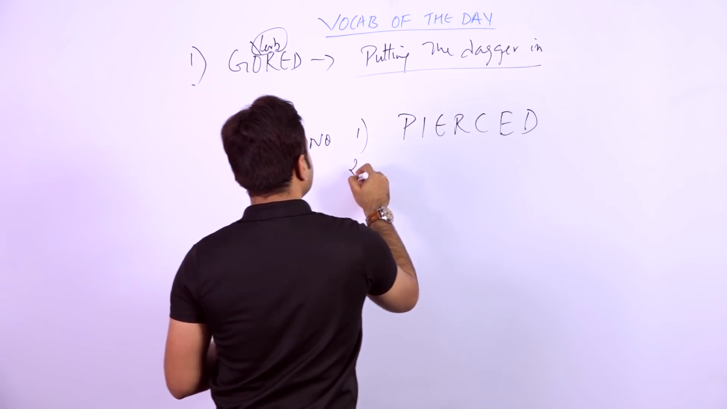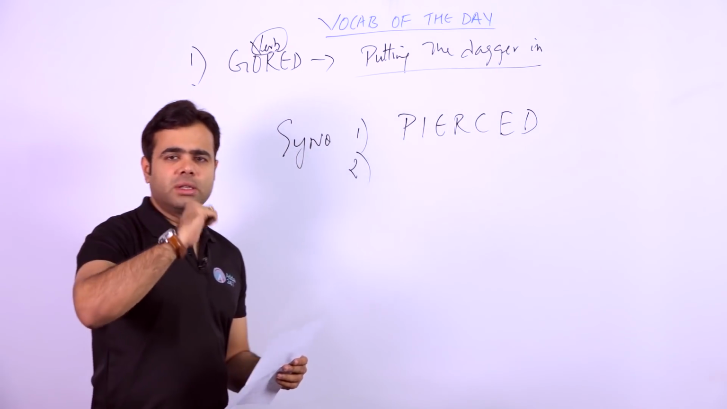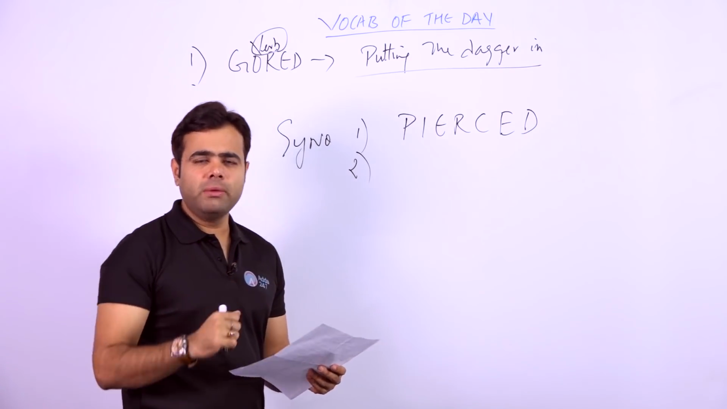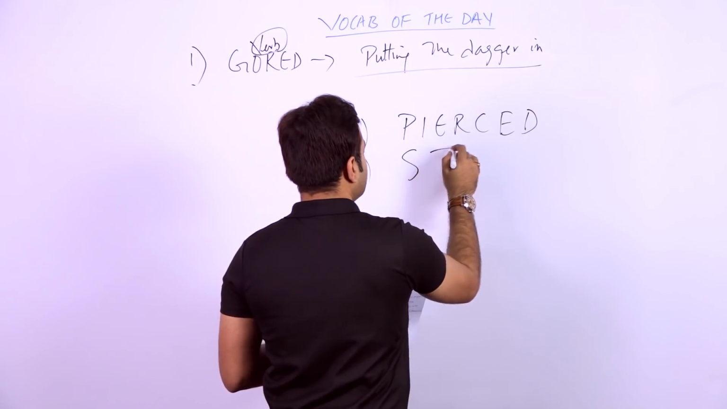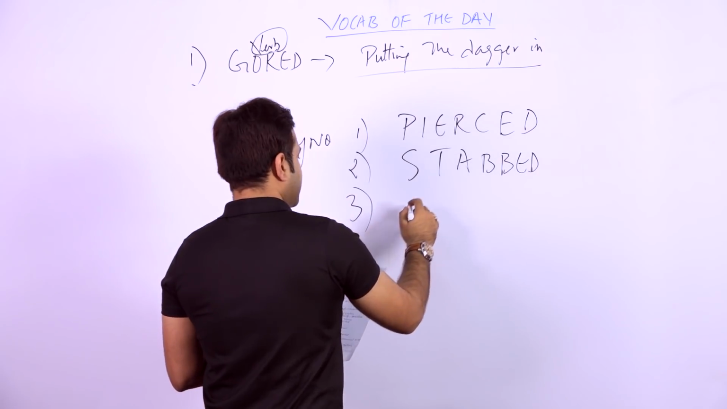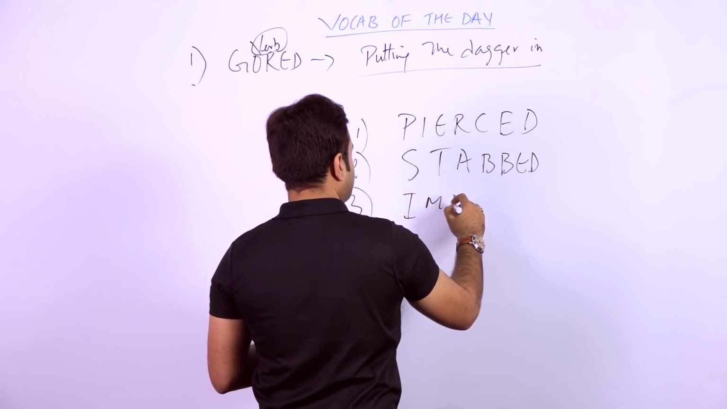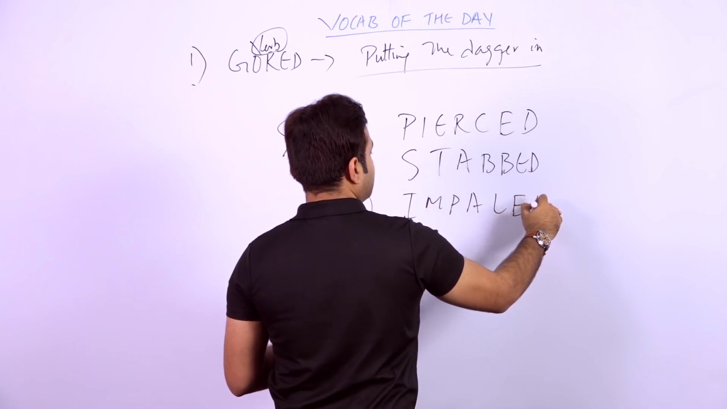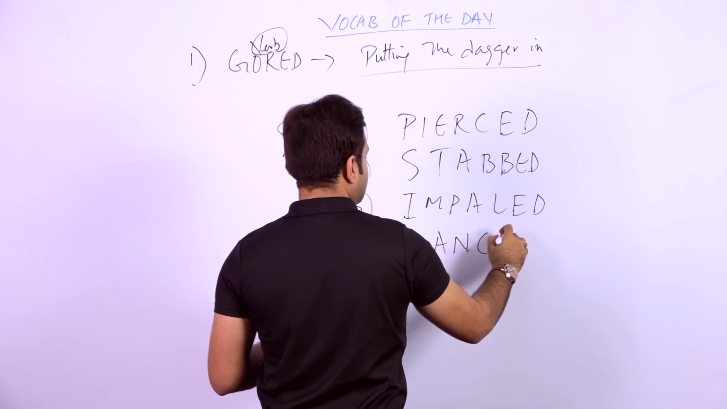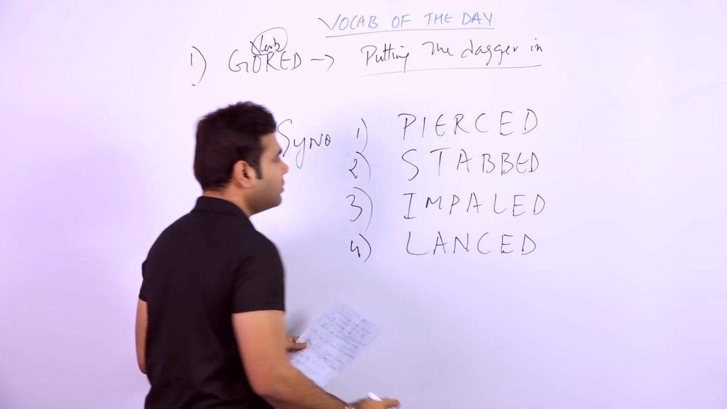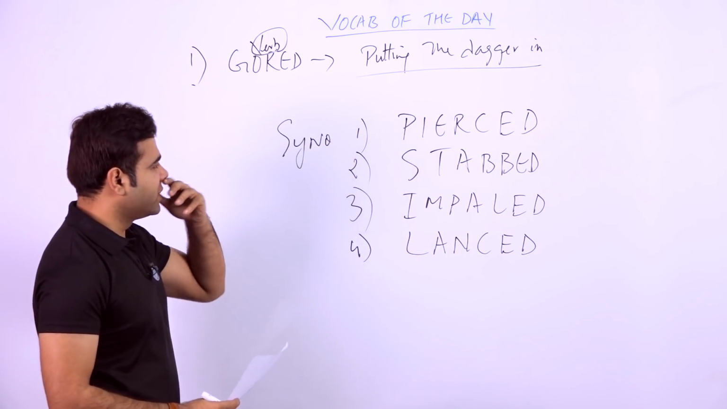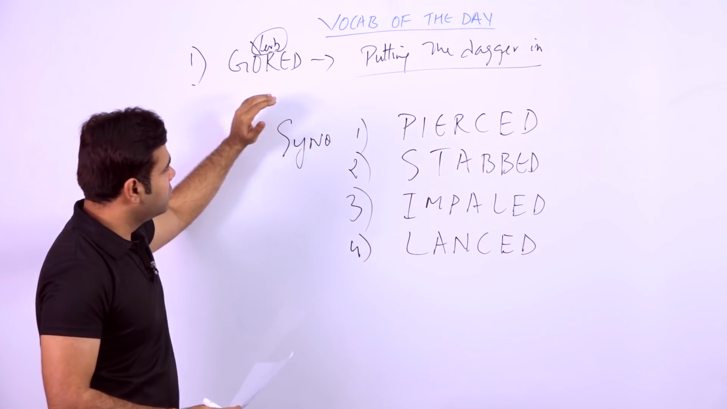Pierced. Piercing is like to pierce someone, to put a dagger or something inside the body, isn't it? So pierced, stabbed is the same thing. Third word which you can take is impaled. Fourth word is lanced. So students, these are the 4 words which you can take down for the word gored. Gored can be used as a verb.